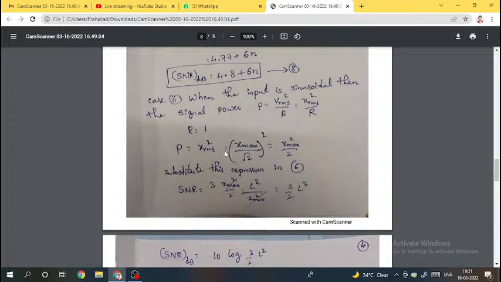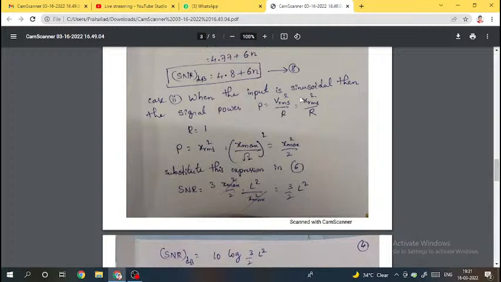Why have I considered it here in terms of X, and not in terms of voltages? Because I have considered the signal varying from minus X max to plus X max, so the expression is in terms of X max only. That's why here also I am considering in terms of X itself, not the voltage.